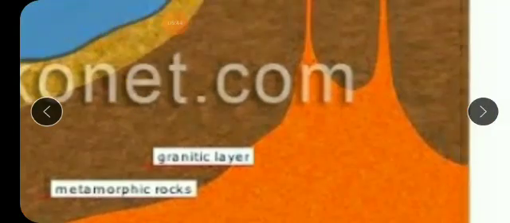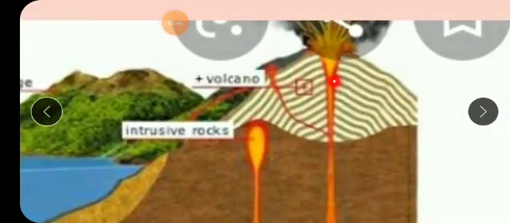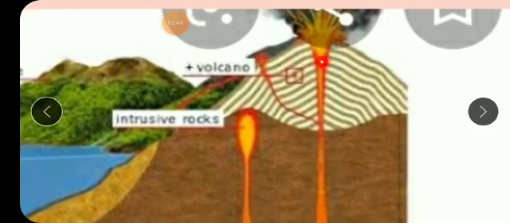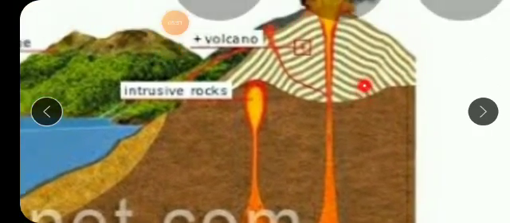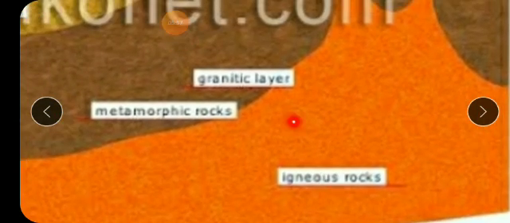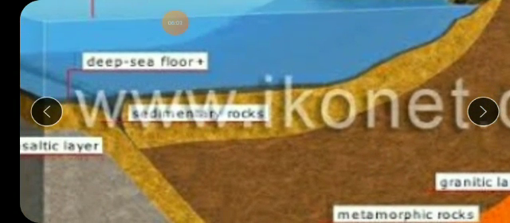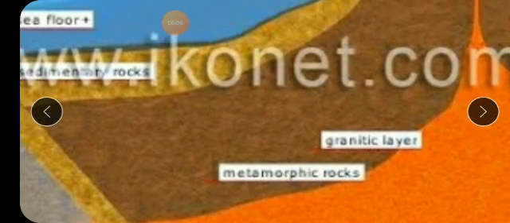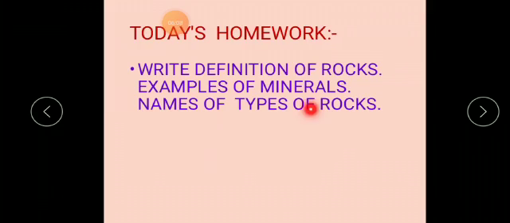But here in the diagram now you can see that these igneous rocks come from the volcano. This volcano is erupting, and from the volcano you know very well what comes out: lava and magma. The lava which flows, isn't it? Out of that lava igneous rocks are formed. Then metamorphic rocks, and then the sedimentary rocks. So we are going to study in detail about all these three different types of rocks in our next geography period, children.